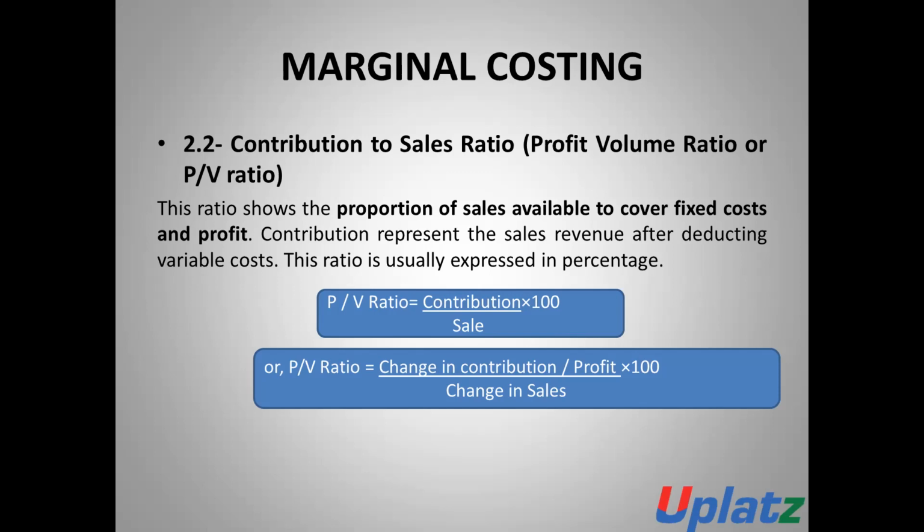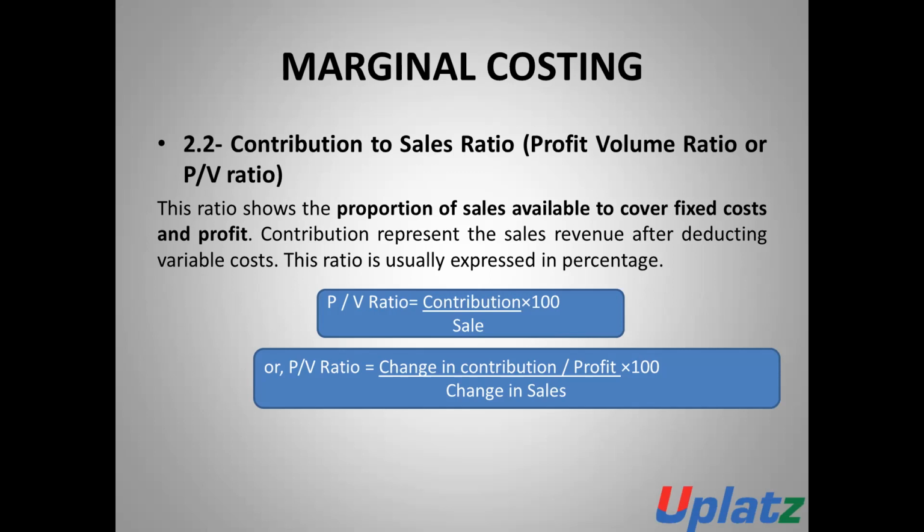CV ratio is equal to contribution divided by sale into 100. Or we can also calculate the CV ratio by another formula, which is CV ratio is equal to change in contribution, or change in profit, divided by change in sale into 100.